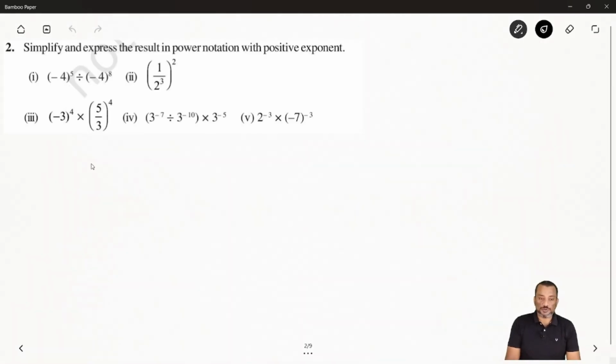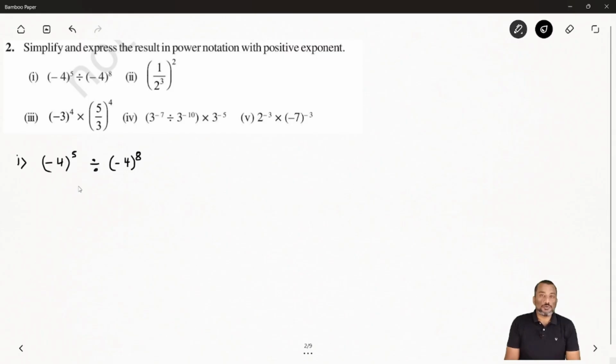Okay, so next question, it is saying simplify, express the result in the power notation with a positive exponent. So here you have given the question, so we have to express them into positive exponent. Okay, so first question we will see here. It is given minus 4 whole power 5, divided by minus 4 whole power 8.